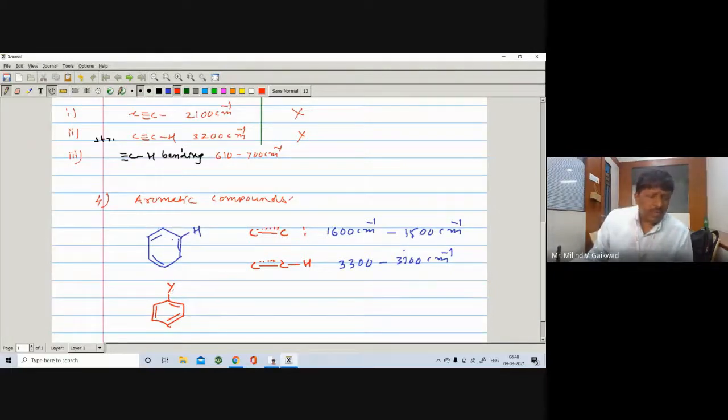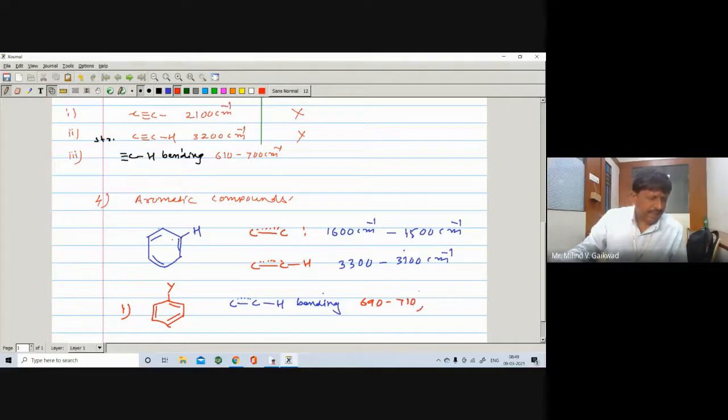So if it is a monosubstituted benzene, last time we have just seen that the CH bending, not stretching, will appear in the aromatic region, and if it is monosubstituted it will appear at 690 to 710.